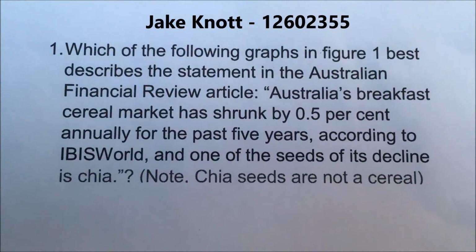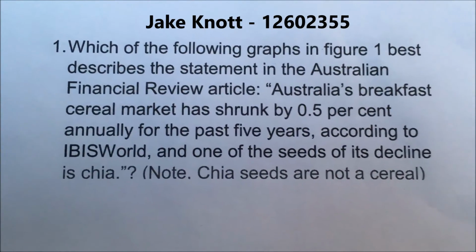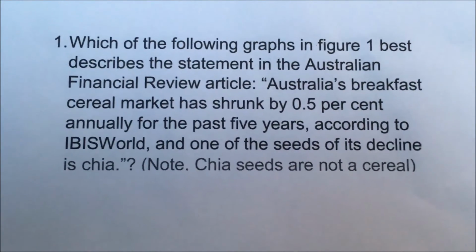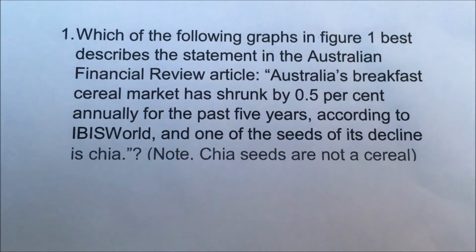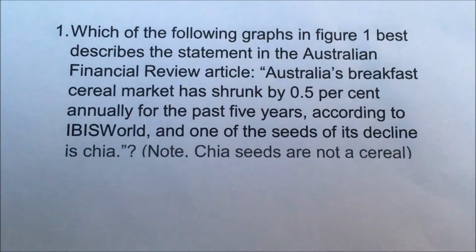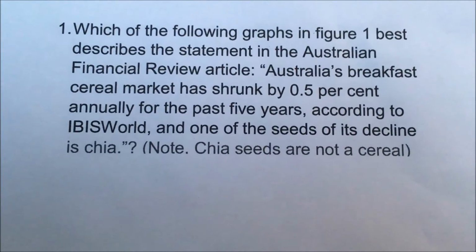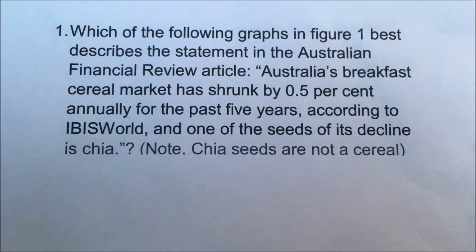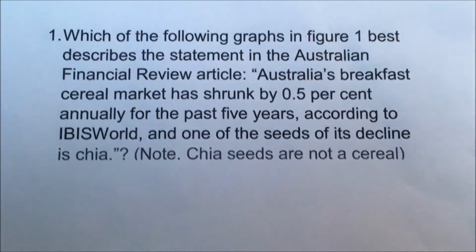Question 1. Which of the following graphs in Figure 1 best describes the statement in the Australian Financial Review article, "Australia's breakfast cereal market has shrunk by 0.5% annually for the past 5 years, according to IBISWorld, and one of the seeds of its decline is chia."